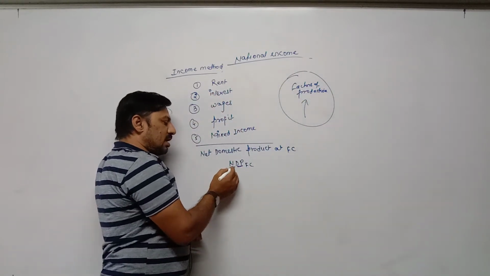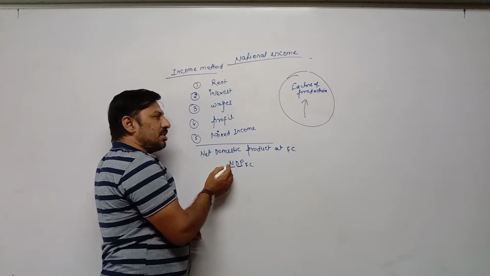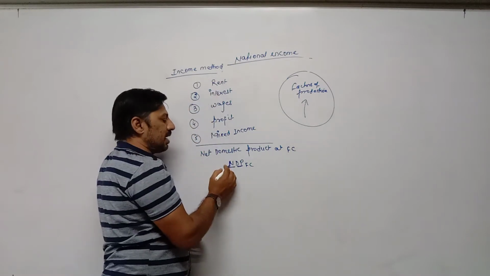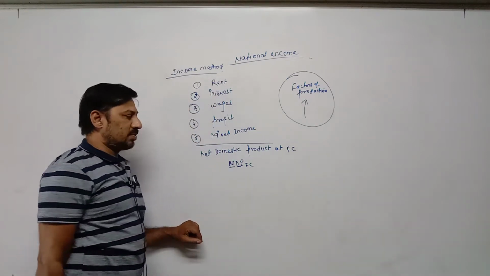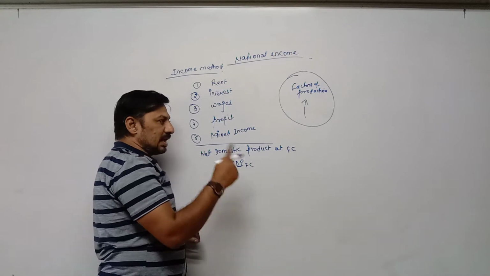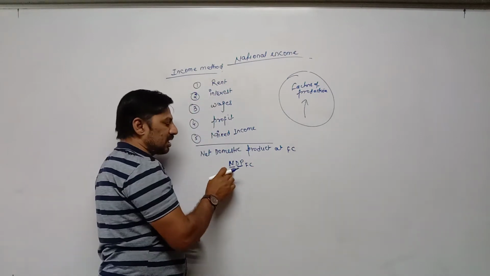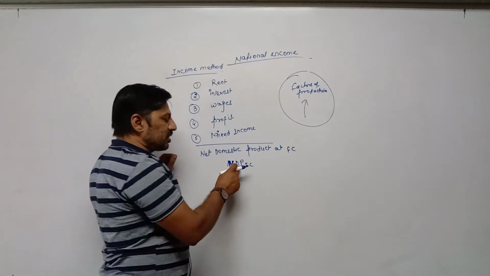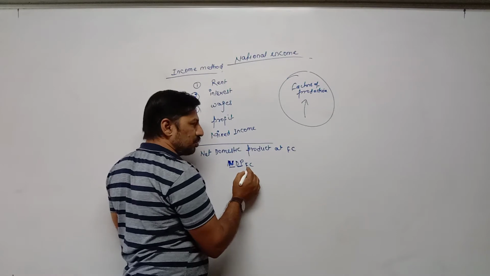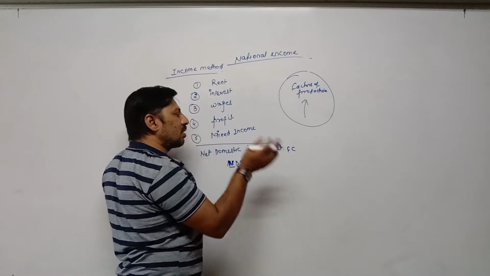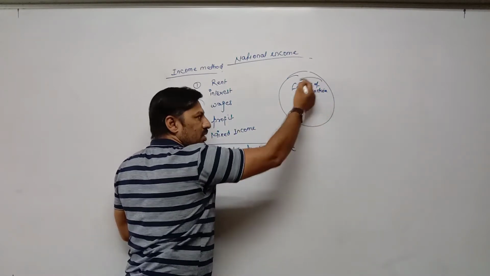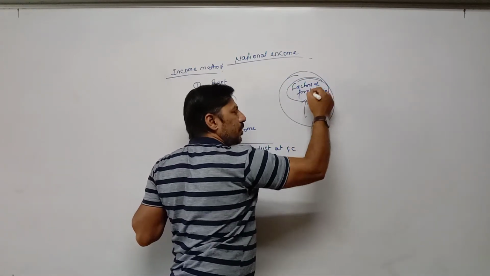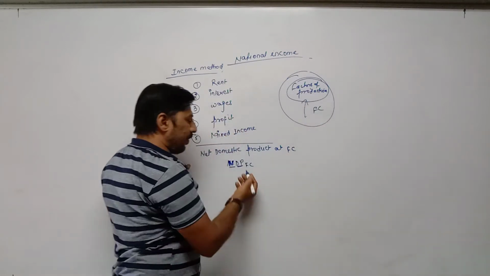Why is it called net? Here we can use either G, meaning gross, or N. In the case of the income method we have to use N, net. Why we use net will be made clear in the second method. Right now you have to write net, N-E-T. Net domestic product at factor cost, because factor cost means the cost or expense incurred on factors of production. For these factors of production it is called income, and the amount spent on factors of production is called factor cost. That's why factor cost is added.